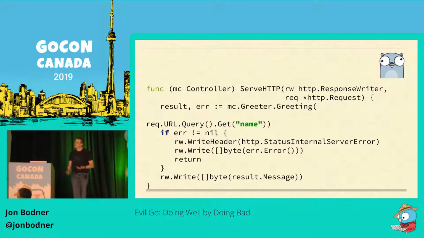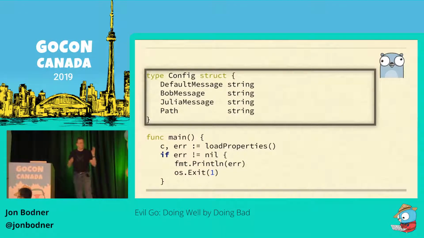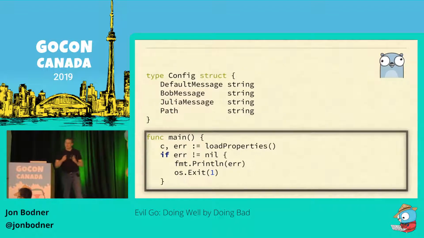In the main package, you have a struct called config that defines the properties that we need in order to run. And in main, we have this function that's going to do 3 things for us. First, it loads properties from a properties file and puts them into an instance of config. We're running short on time, so I don't have time to go through all the implementation of the load properties, but it's simple, it's up online. If config loading fails, you can report back an error, and then we exit.